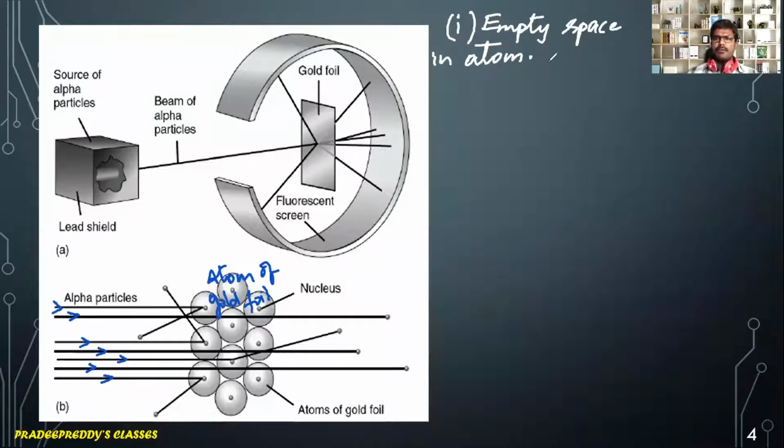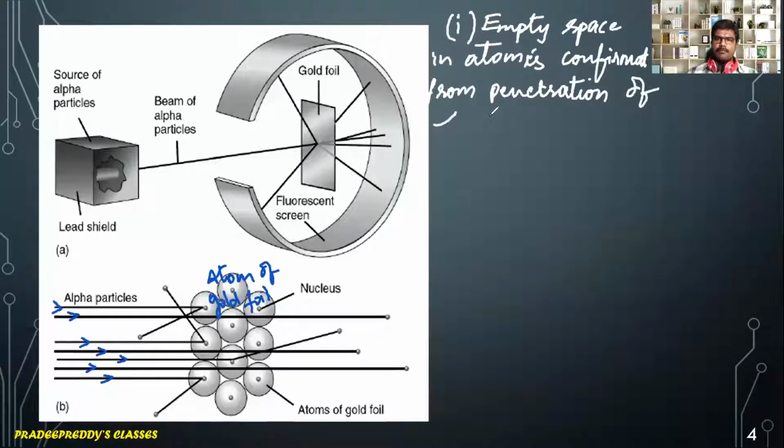So the empty space of an atom is confirmed from the penetration of alpha particles through gold foil. This is point number 1.